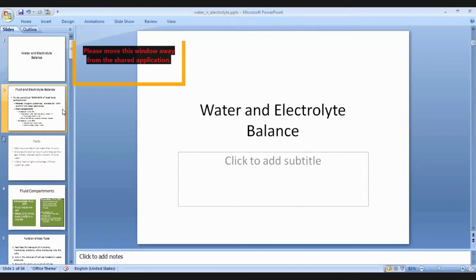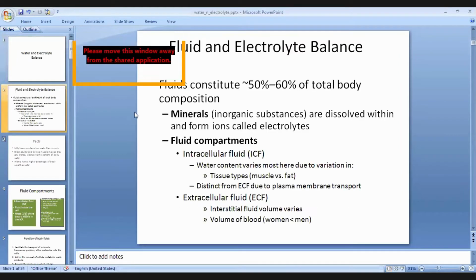So, as we all know, fluid consists of about 50 to 60% of our total body composition. In that fluid, there are also dissolved minerals in the form of ions, and those minerals which we find in the form of ions are the electrolytes. Fluid can also be divided into two compartments: intracellular fluid, the fluid present inside the cells, and extracellular fluid, ICF and ECF.